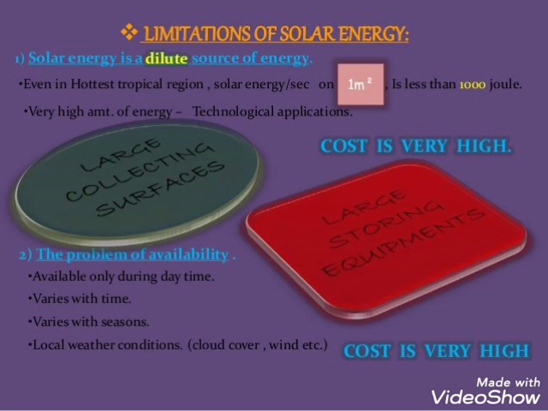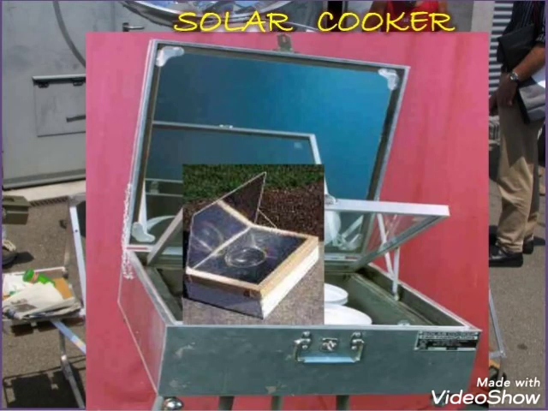So we need large collecting surfaces and large storing equipment. It is very costly and expensive, and sometimes when there is no sunlight, it is not possible to harness the energy, just like in winter or in the rainy season, when we do not get the sun.